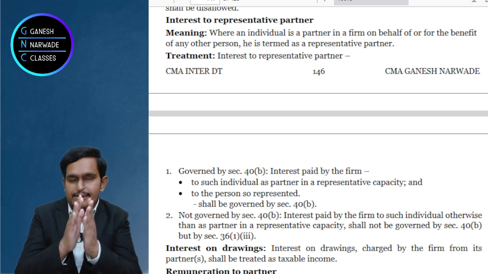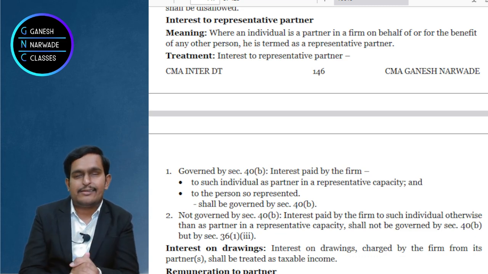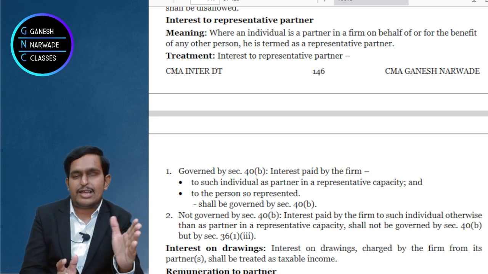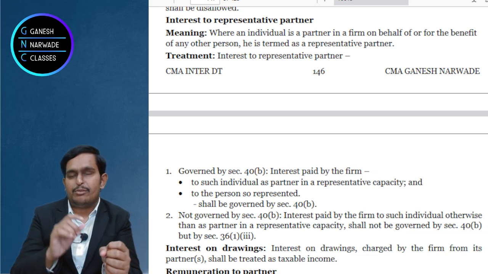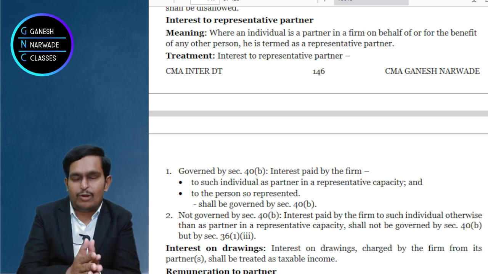So we have discussed all about interest till now. I don't feel that you should have a doubt. Chalo, let me recap for you. We started discussing assessment of firm. We said that for income tax purposes, partner is different, firm is different. Partnership firm includes LLP.